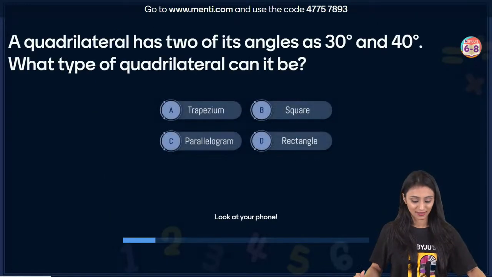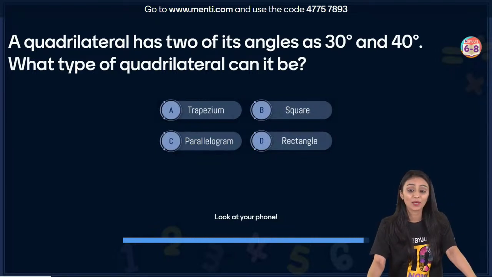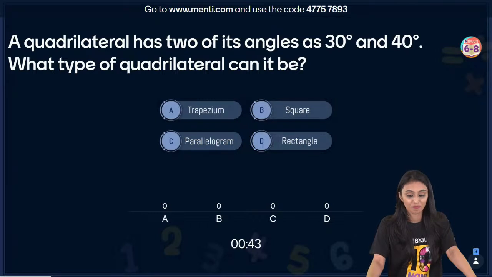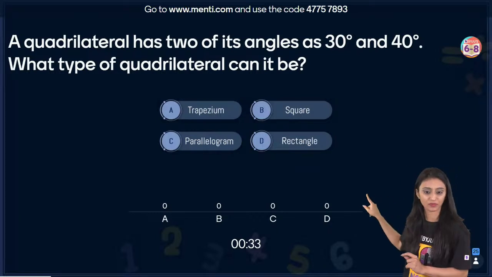A quadrilateral has two of its angles as 30 degree and 40 degree. What type of quadrilateral can it be? Make a rough quadrilateral, a four-sided figure. Mark two angles, any two angles, 30 and 40 degree. So what type of quadrilateral can it be? Then think about the properties for each one of them.